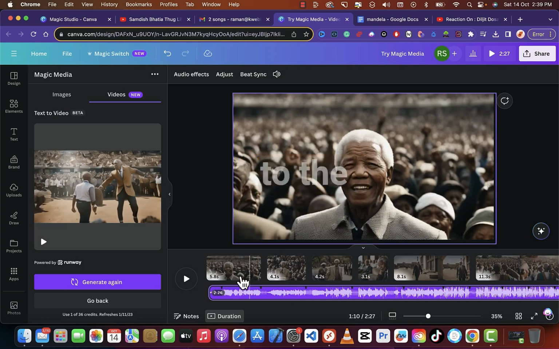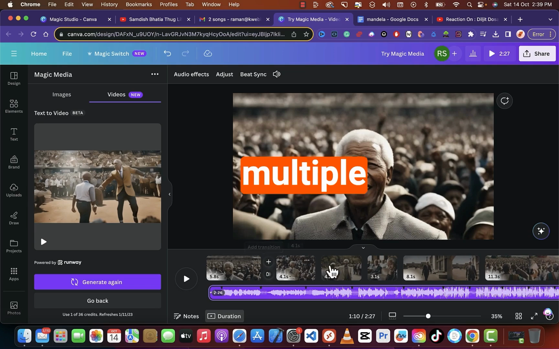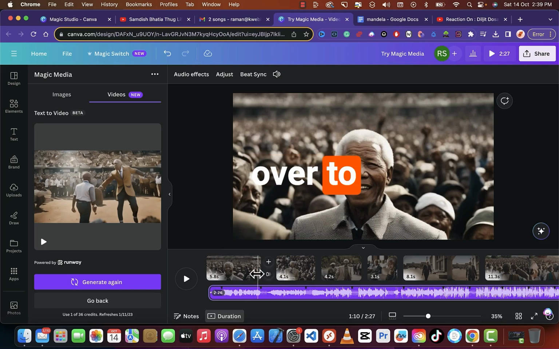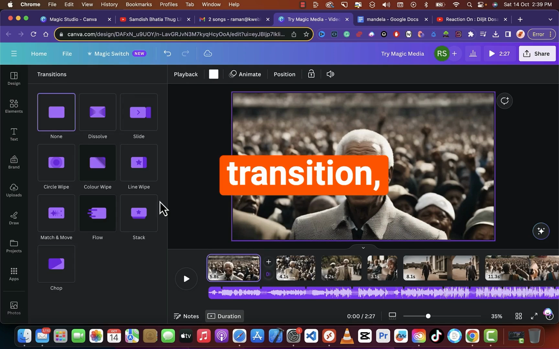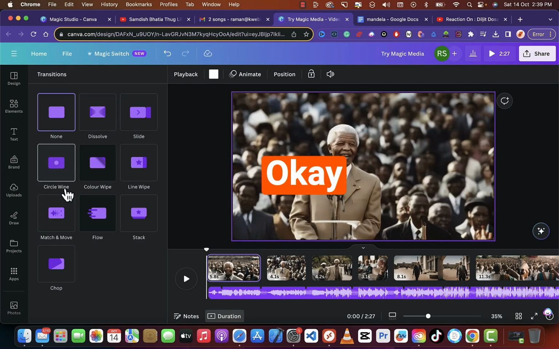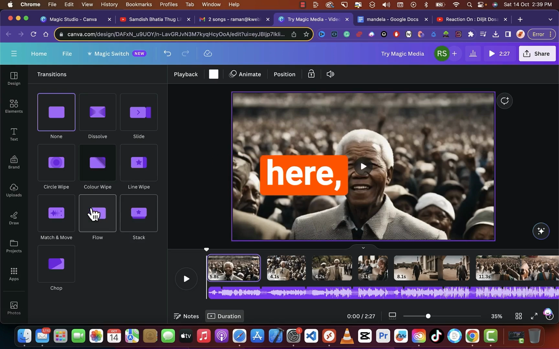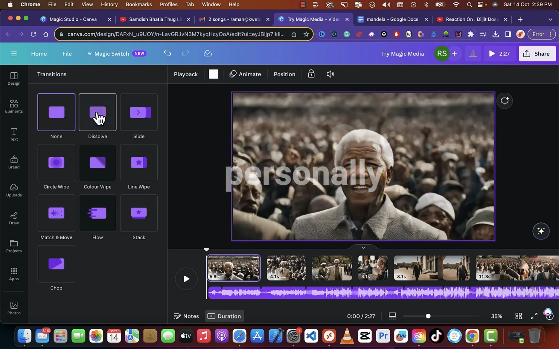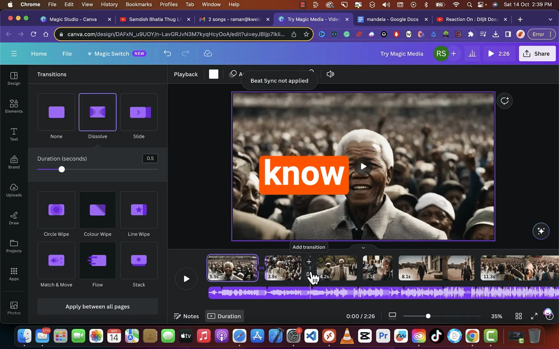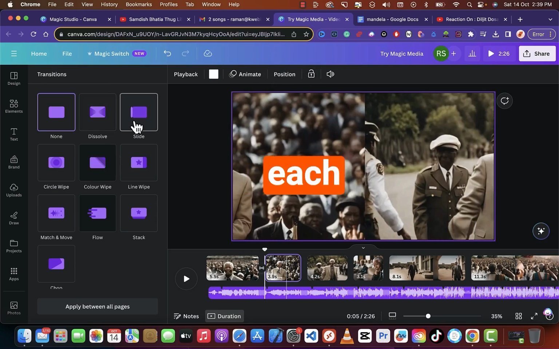So now moving forward to the transition part. As you can see, there are multiple clips, and we have an option here. If you mouse over to here, there are 2 options, which are add page and add transition. If you click on the transition, you will have different types of transitions you can see here. You can use any transition here, whichever you like, but I personally chose the dissolve one, and you can add a different transition to each.